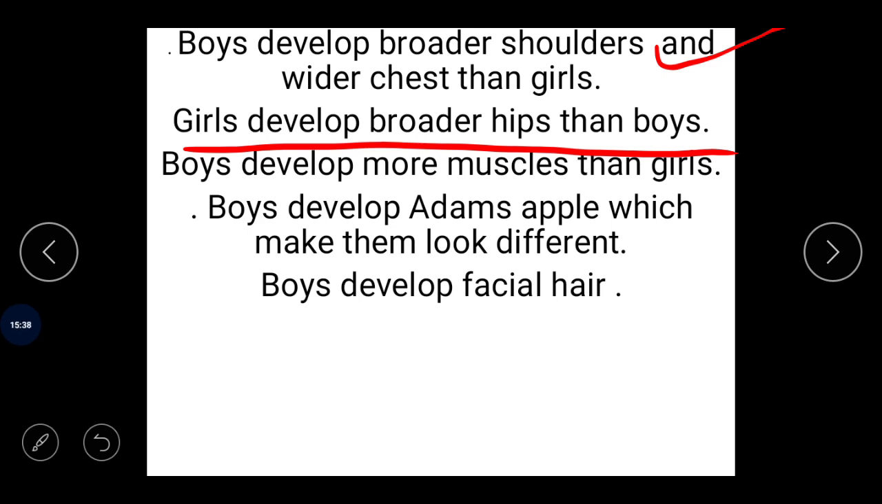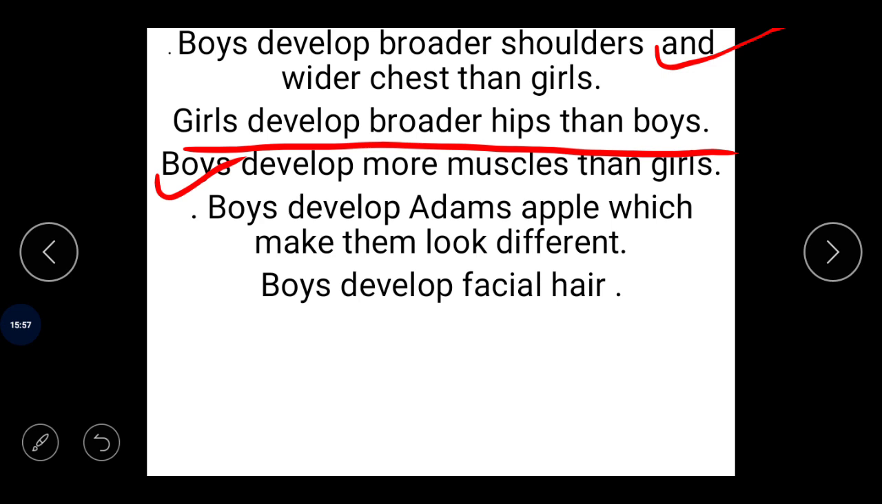So we find a secondary change in the boys and girls. Boys develop more muscles than the girls. It's a secondary change. We call that boys develop more muscles than girls. So the body of boys looks more muscular than that of the girls.